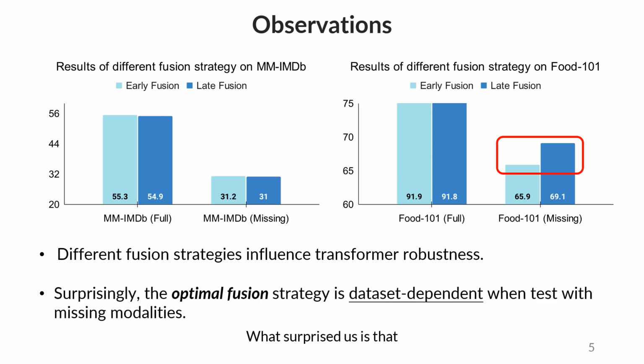What surprised us is that the optimal fusion strategy is dataset dependent in the presence of missing modality. For example, when tested with full modality, either early or late fusion is equally good on both datasets. But when testing with missing modality, it's clear that Food 101 prefers late fusion over early fusion.